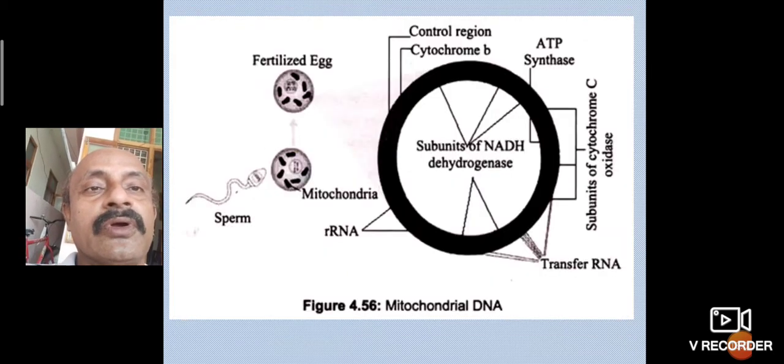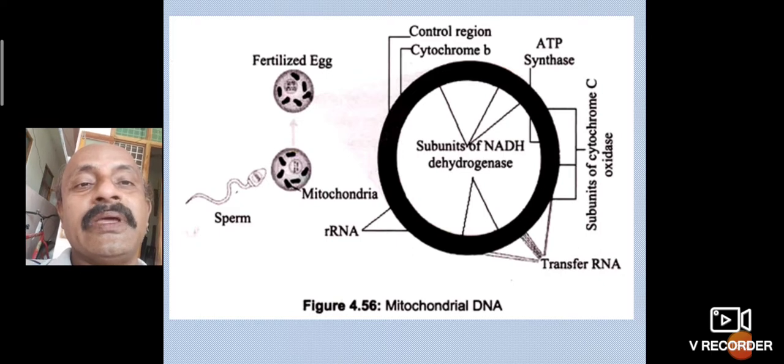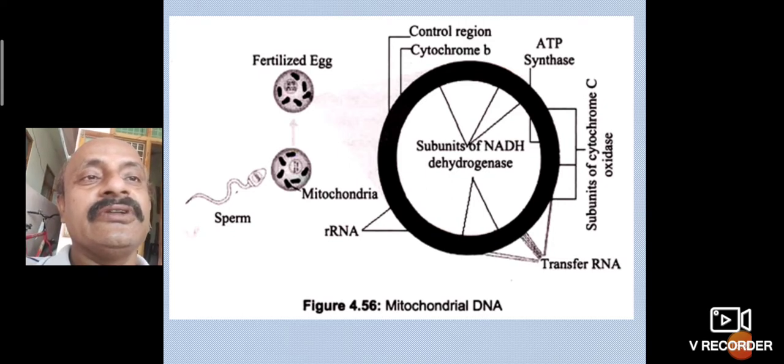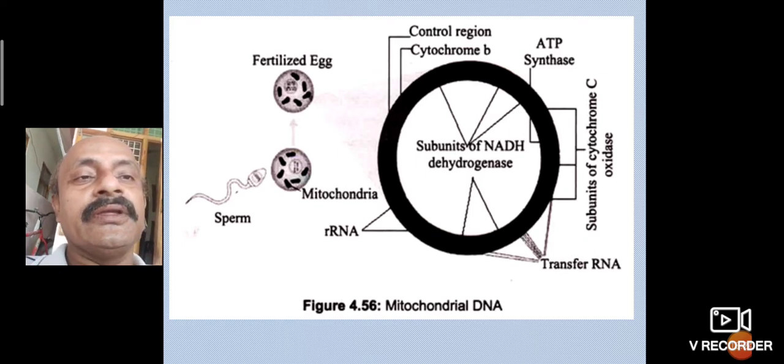Then, regarding mitochondrial DNA structure, the sperm tail contains mitochondria, which help in the fusion with the egg to form the zygote. The mitochondrial DNA includes NADH dehydrogenase, control regions, and ATP synthase. So these are the mitochondrial DNA structures.